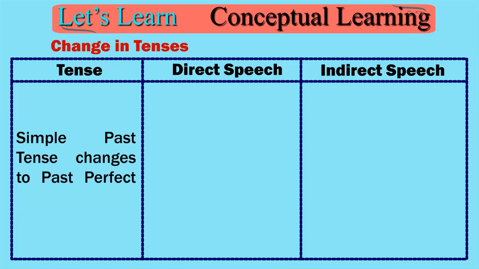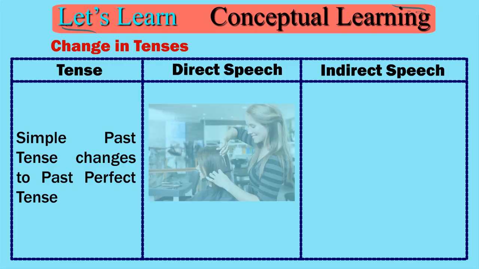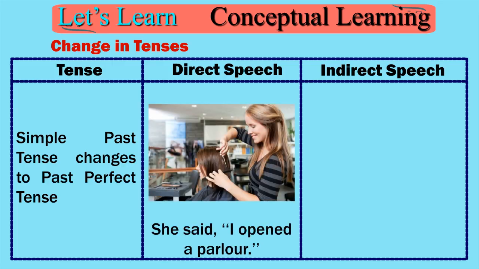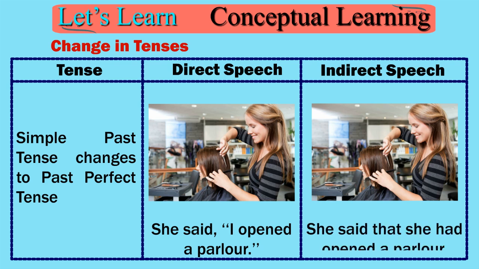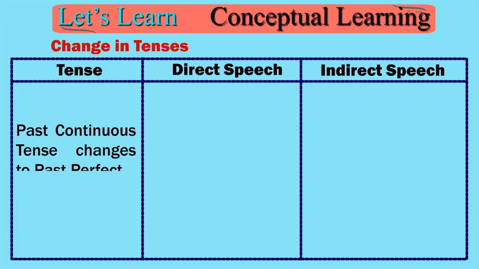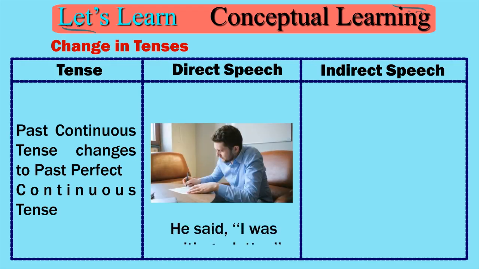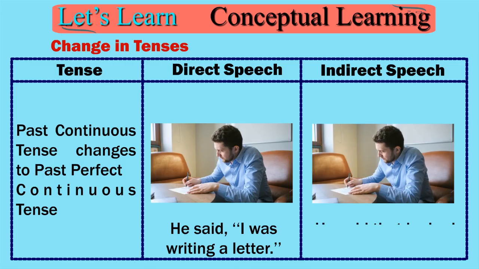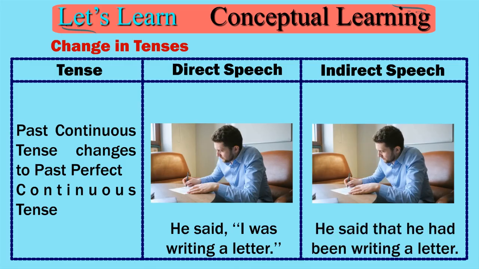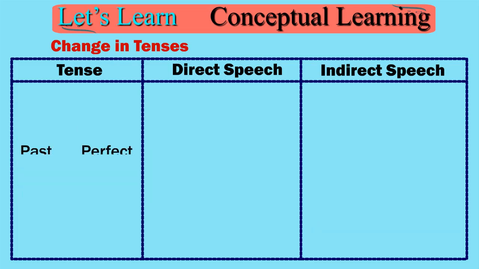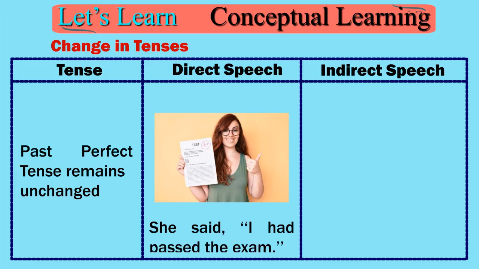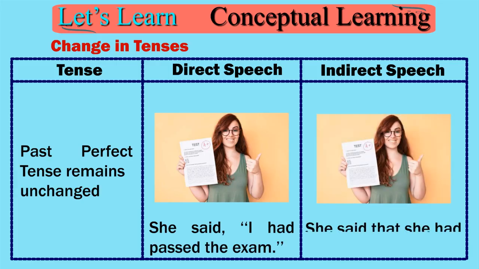Simple past tense changes to past perfect tense. She said, "I opened a parlor." She said that she had opened a parlor. Past continuous tense changes to past perfect continuous tense. He said, "I was writing a letter." He said that he had been writing a letter. Past perfect tense remains unchanged. She said, "I had passed the exam." She said that she had passed the exam.